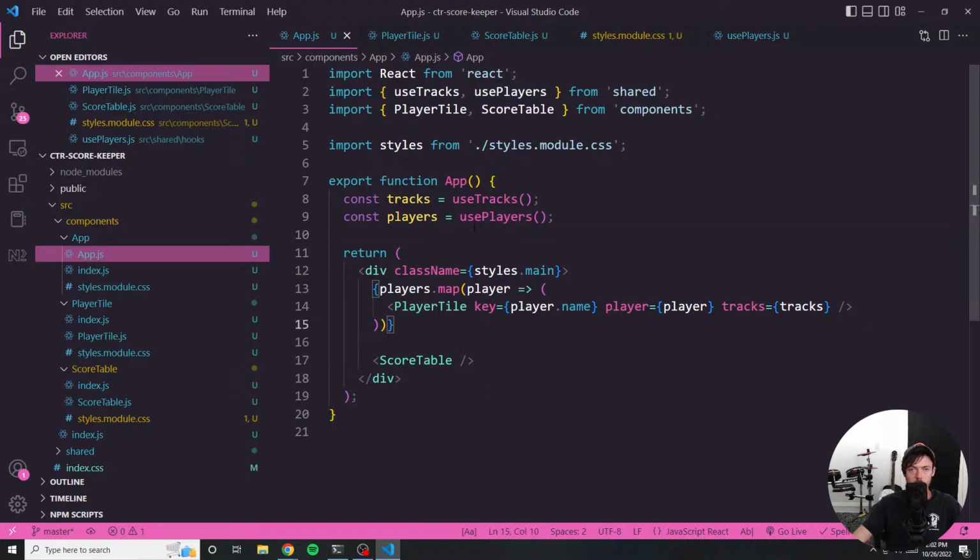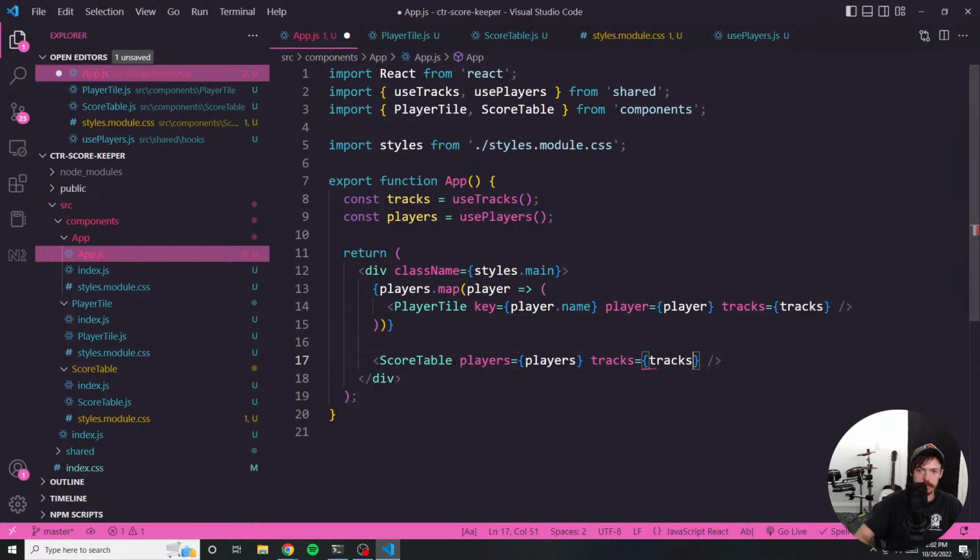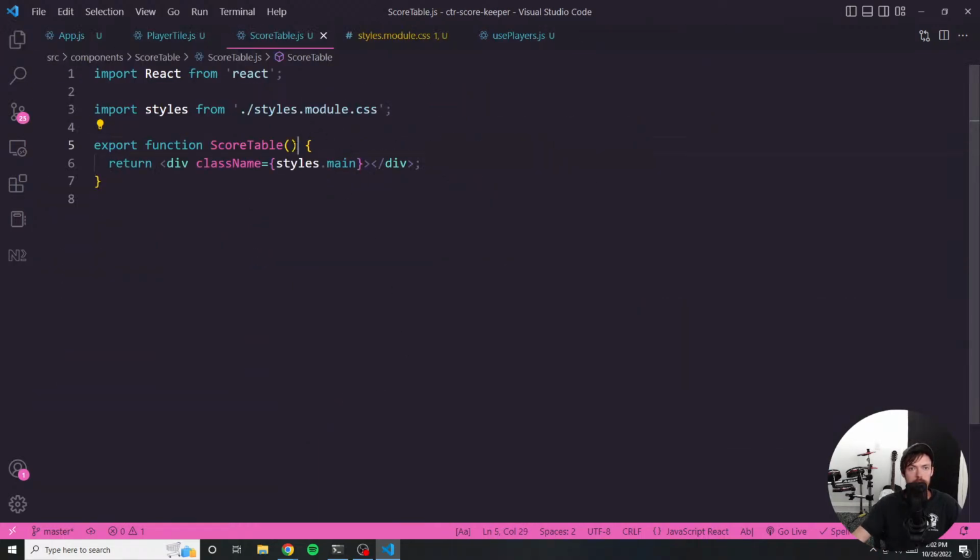Well, it's gonna need all the tracks, and it's probably gonna need the players as well. So within that component, let's grab those props. Excuse me, and figure out what we're gonna do. So I think we'll probably want to create an HTML table.